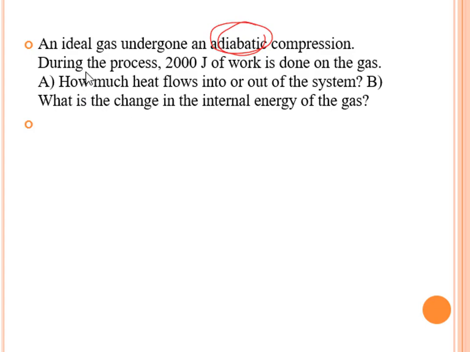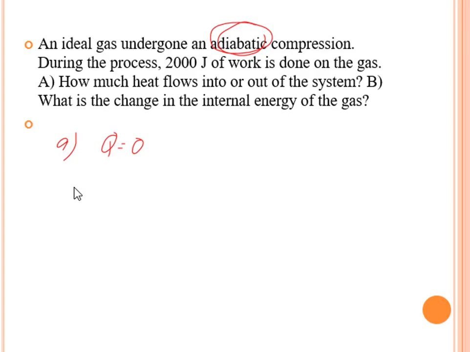compression. During the process, 2000 joules of work is done on the system. How much heat flows into or out of the system? Take note that if it's adiabatic, Q is equal to 0. So that's our answer for letter A. The heat flowing into or out of the system is 0.